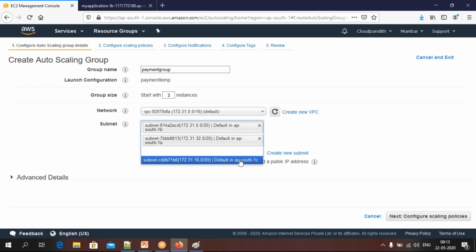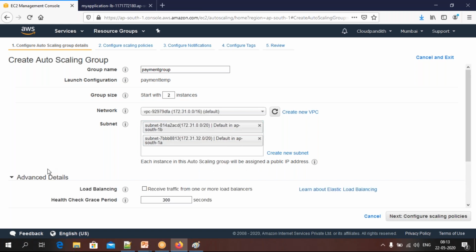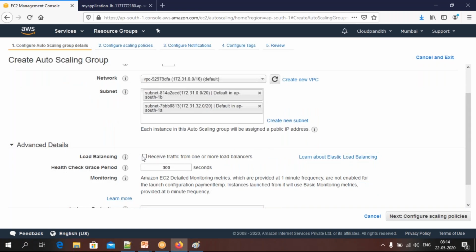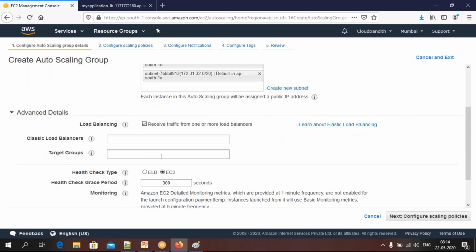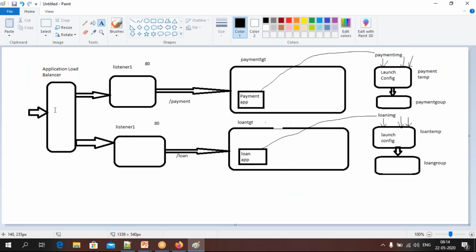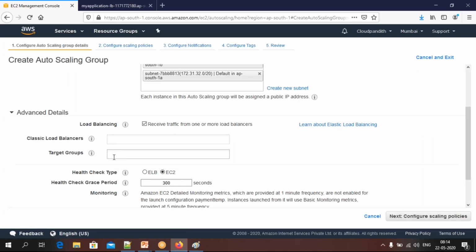I don't want to launch in this particular subnet, because in this subnet we don't have micro instance types. That's why you will not be able to launch in this subnet, and that's why I'm not checking it. Come to advanced, you have to use load balancing. Because if you remember, you are using load balancing, and this auto scaling has to launch the instances in the payment target group. That's why come here and select the target group, payment target group.